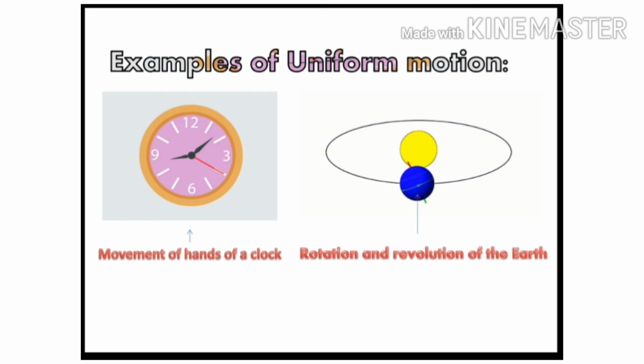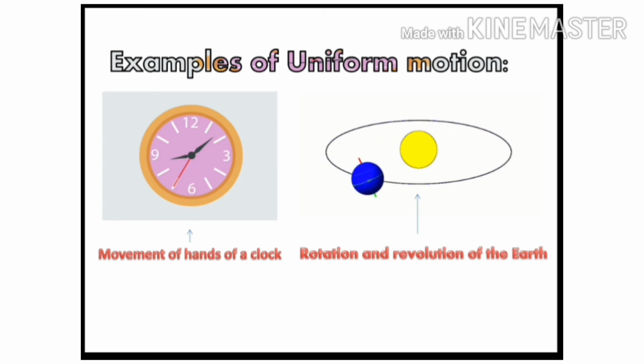Movement of hands of clock. Observe the motion of second hand of clock. It covers equal distances in equal intervals of time. Motion of minute hand and hour hand also like this. So, its motion is uniform motion.